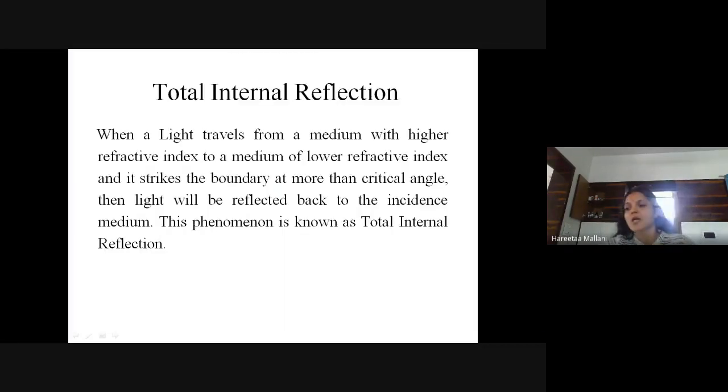Yes, students. See, this topic comes under ray theory, how your light wave propagates. So the major heading of this topic is ray theory transmission, how light ray propagates within the optical fiber. That we have to see in this topic. When light travels from a medium with higher refractive index to a medium of lower refractive index and strikes the boundary at more than the critical angle, then light will be reflected back to the incidence medium. This phenomenon is known as total internal reflection.